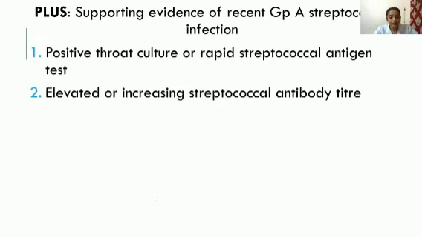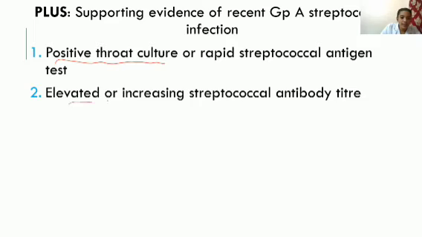First one, positive throat culture or rapid streptococcal antigen test. The throat culture the physician will be taking and it will be positive for the streptococci. So by that we will get an idea that the person was suffering from group A streptococcal infection.